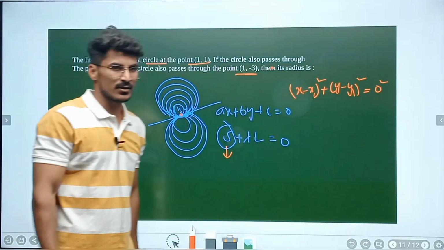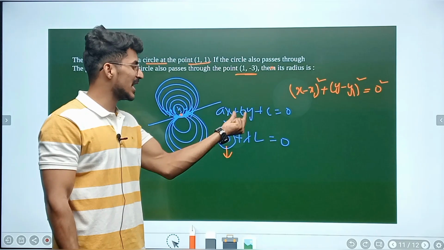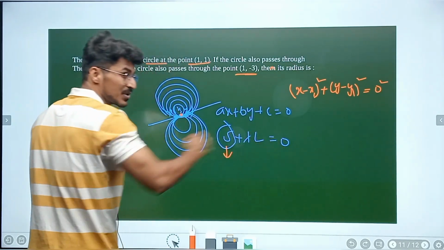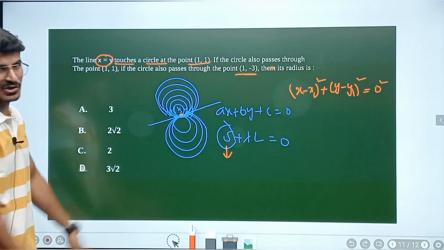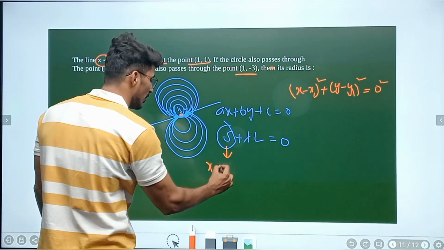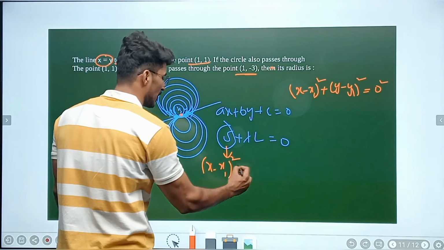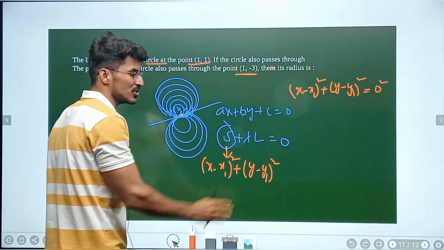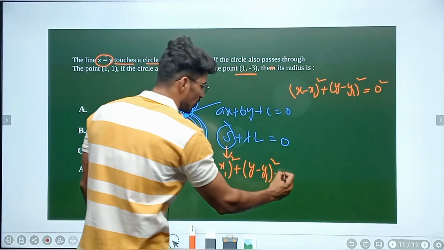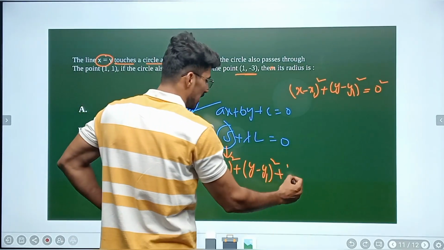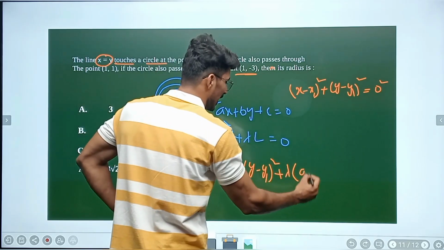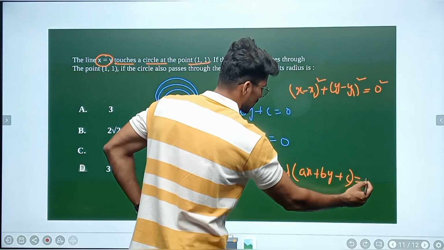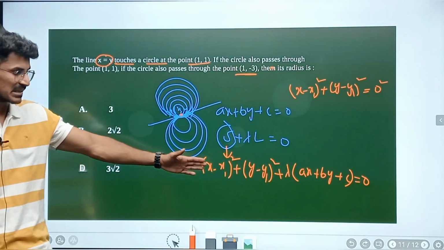This equation I am going to take, and the line equation is given as ax plus by plus c is equal to 0. So now how do I write this equation? The overall equation of the family of circles is going to be (x minus x1) whole square plus (y minus y1) whole square equal to 0, here also 0, here also 0, plus lambda into the line. The line is ax plus by plus c is equal to 0. So this is the family of circles equation.